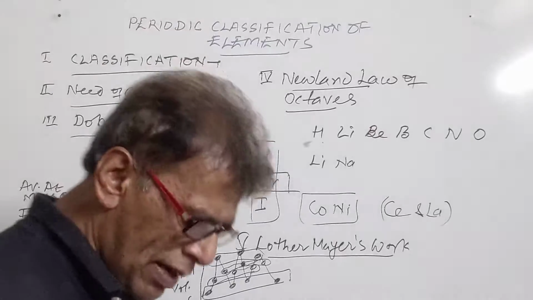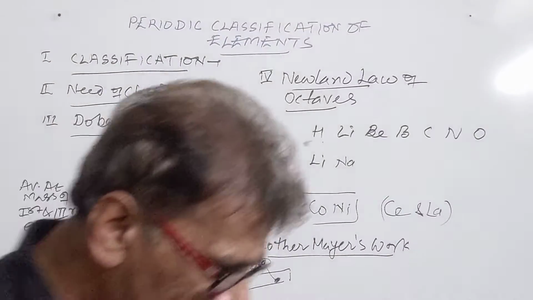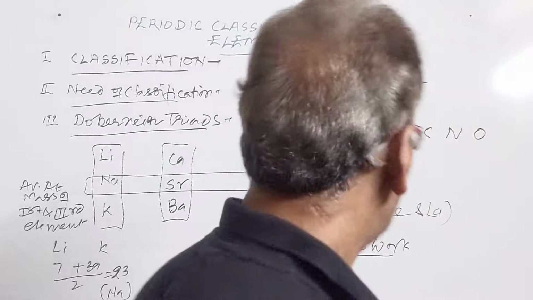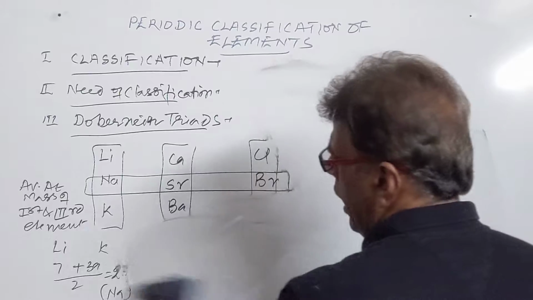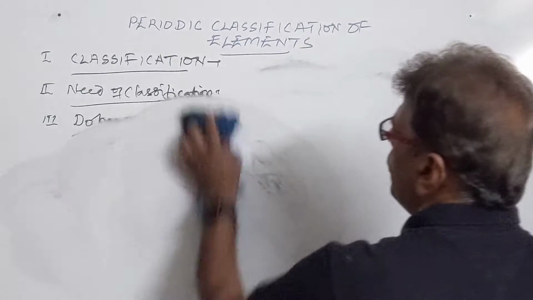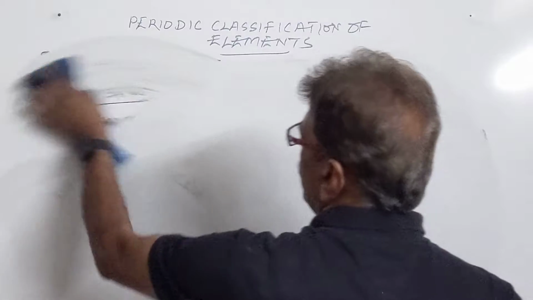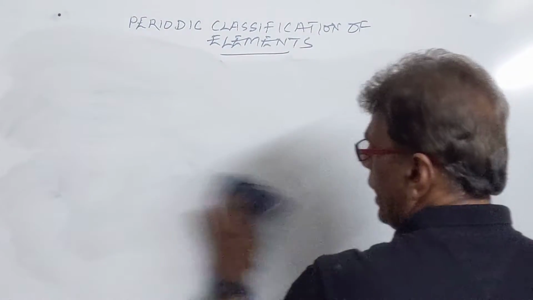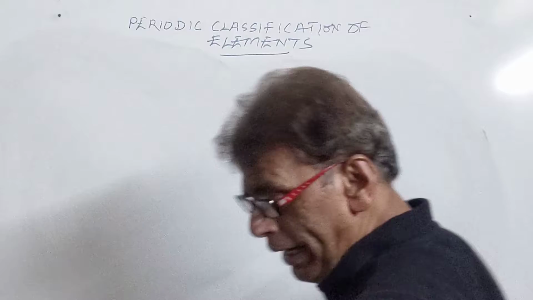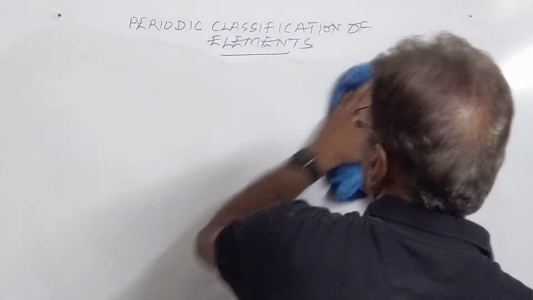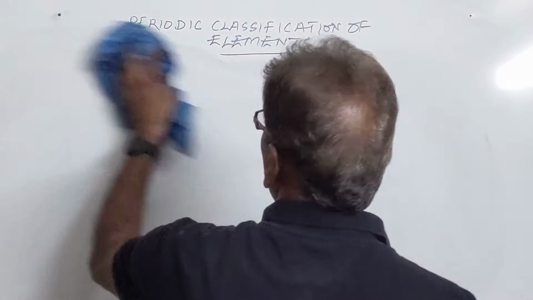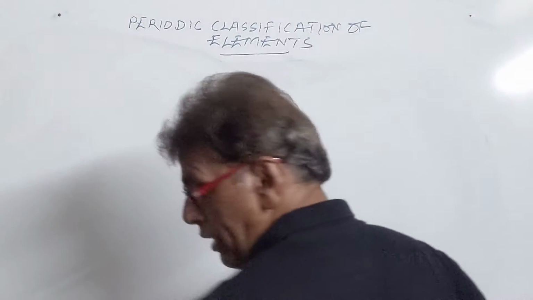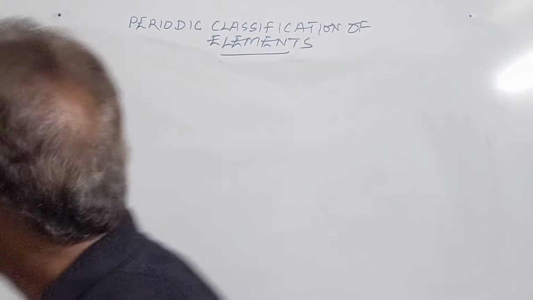Then came the final attempt, that was Mendeleev's periodic table. It was the final table. Mendeleev studied the elements and their reaction with hydrogen and oxygen, and on this basis Mendeleev arranged the elements on the basis of atomic masses. Mendeleev first gave the Mendeleev periodic law, according to which the properties of the elements are a periodic function of their atomic masses, which was later discarded. Mendeleev was the first successful scientist who gave his periodic table.